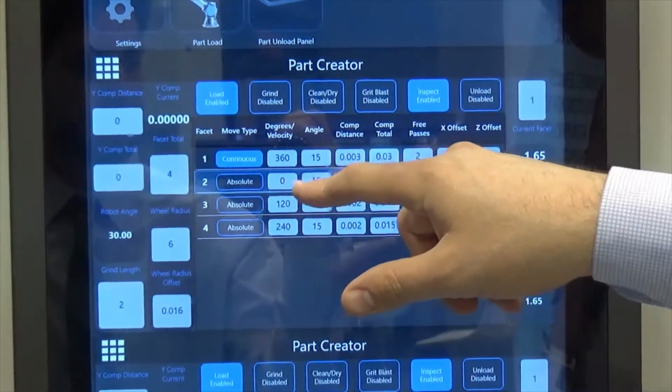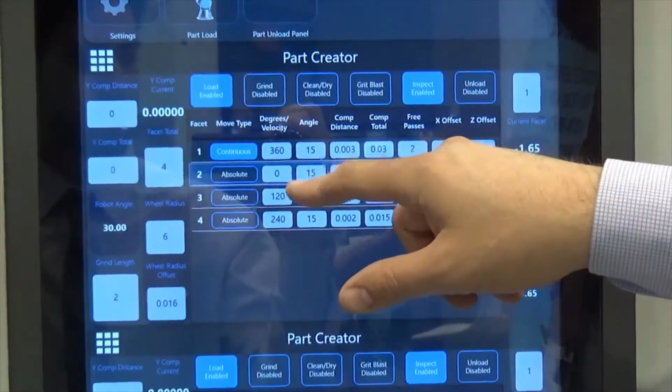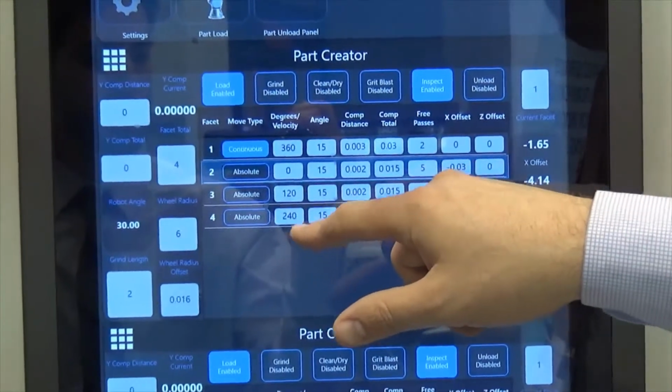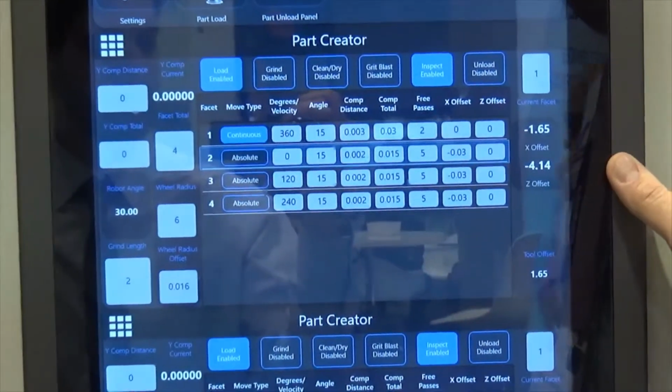So for our first angle, we're at 0. Second, we're at 120. And third, we're at 240.